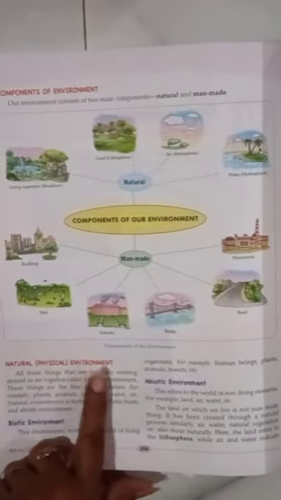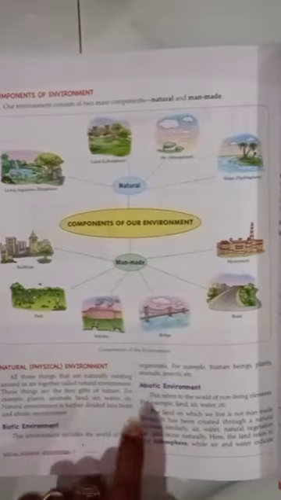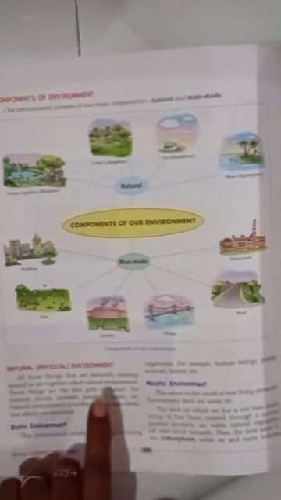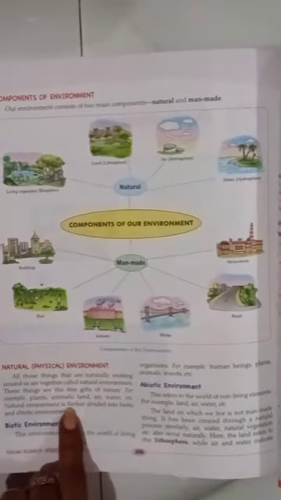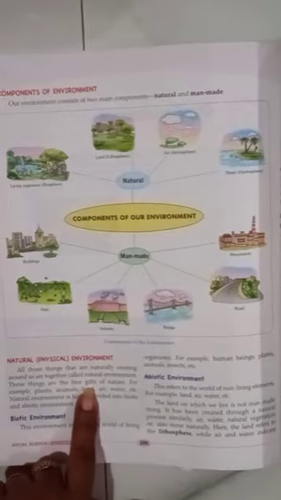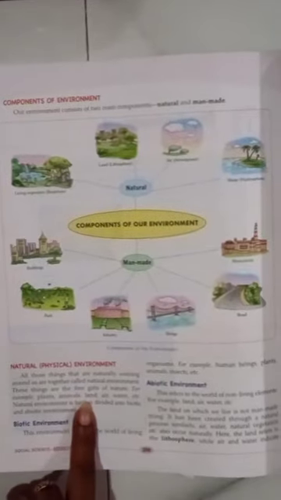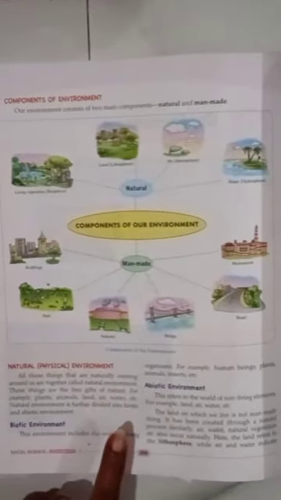And what is natural environment? What do you understand by these words, the natural environment? All those things, land, air, water, living organisms, all those things around us together are called natural environment.